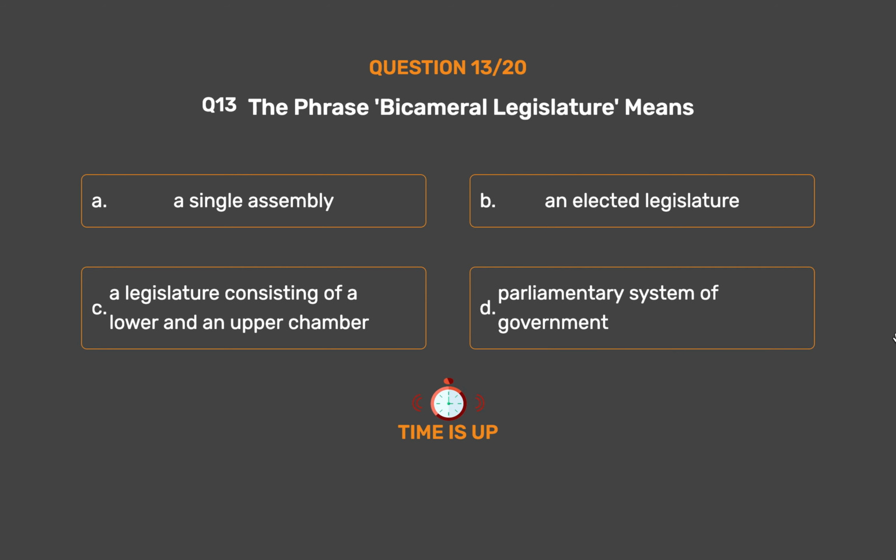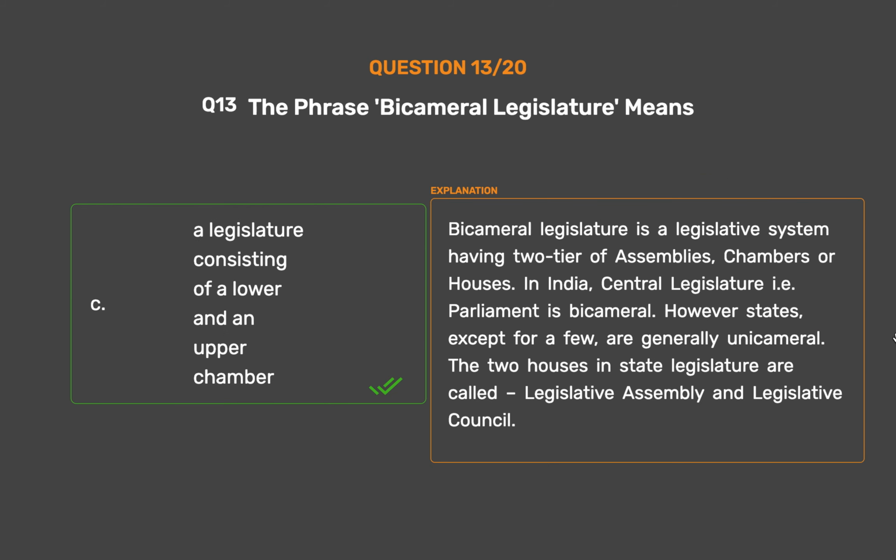The correct answer is option C. A legislature consisting of a lower and an upper chamber. Bicameral legislature is a legislative system having 2 tiers of assemblies, chambers or houses. In India, central legislature, i.e. Parliament, is bicameral. However, states, except for a few, are generally unicameral. The 2 houses in state legislature are called Legislative Assembly and Legislative Council.